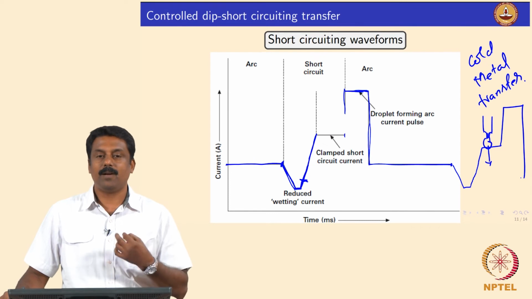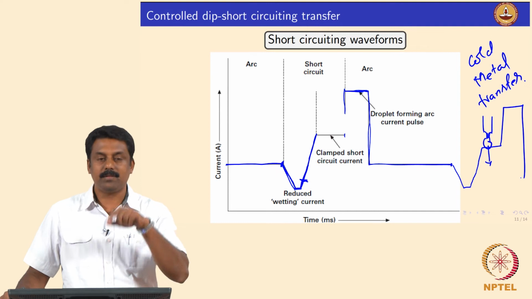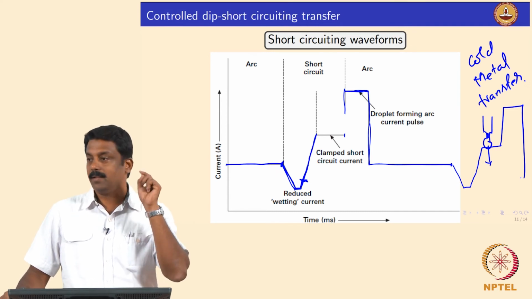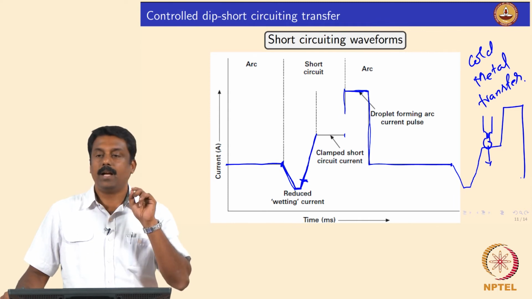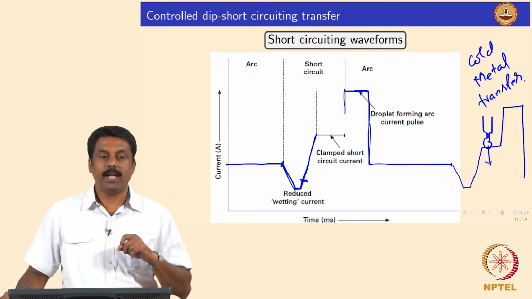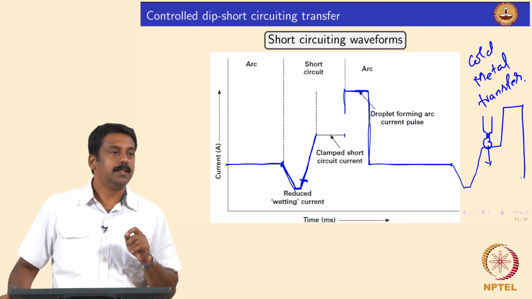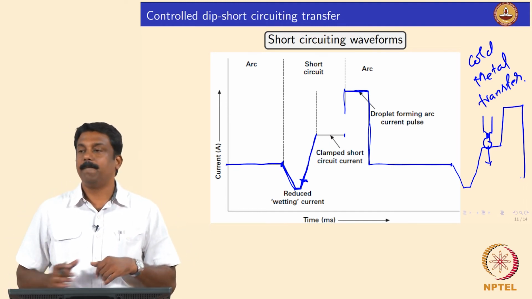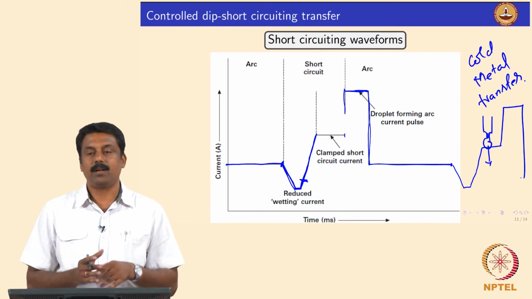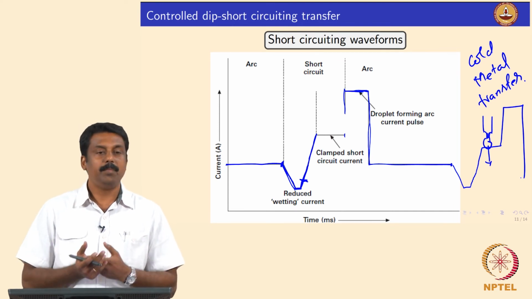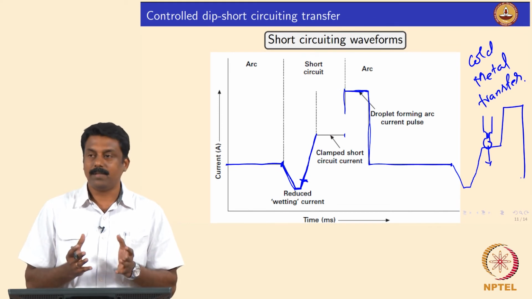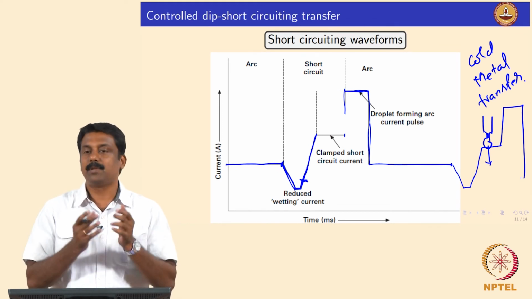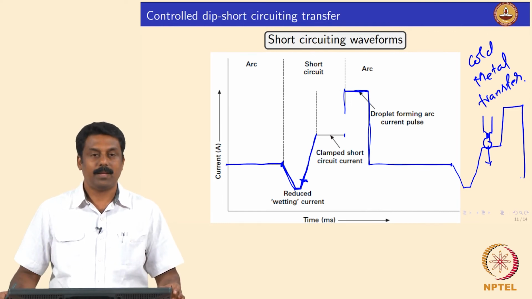Similarly, when you want to transfer in controlled short circuiting transfer, it has to calculate the speed at which it has to move the wire and take the wire back, the forward motion and retraction. Okay. It has to calculate the short circuiting time, right, and it has to calculate the current at which it has to form the arc. So, all the information should be calculated, and then when you select a welding process, it has to be as simple as possible.